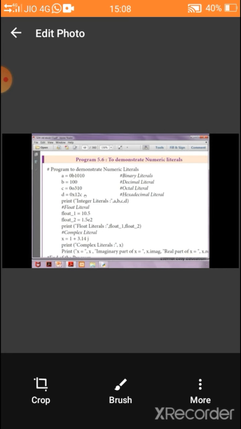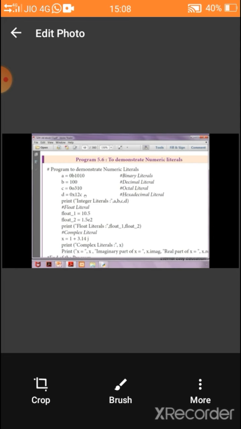Decimal literal has 0 to 9 numbers. Octal literal has 0 to 7, and the octal number starts with 0o. Hexadecimal literal includes 0 to 9 digits and A to F characters. Hexadecimal numbers start with 0x.